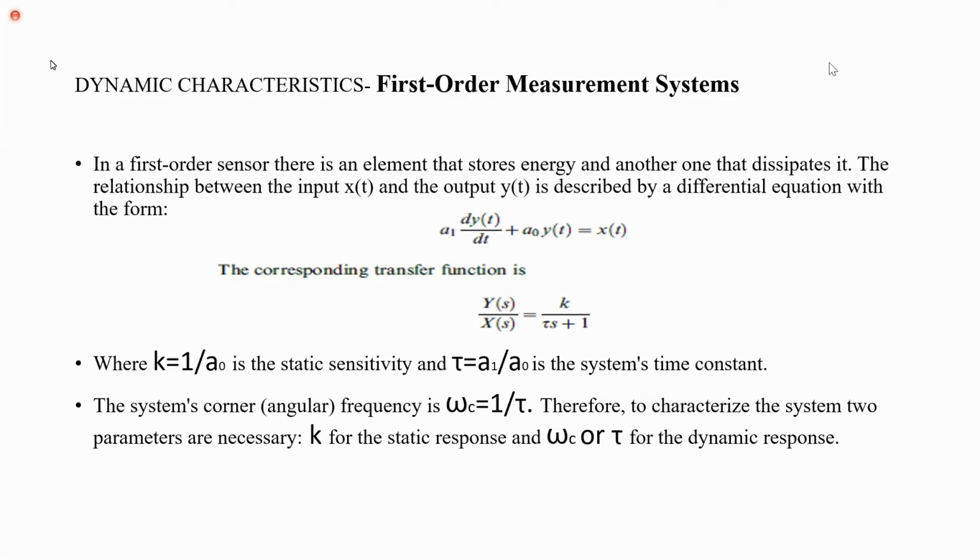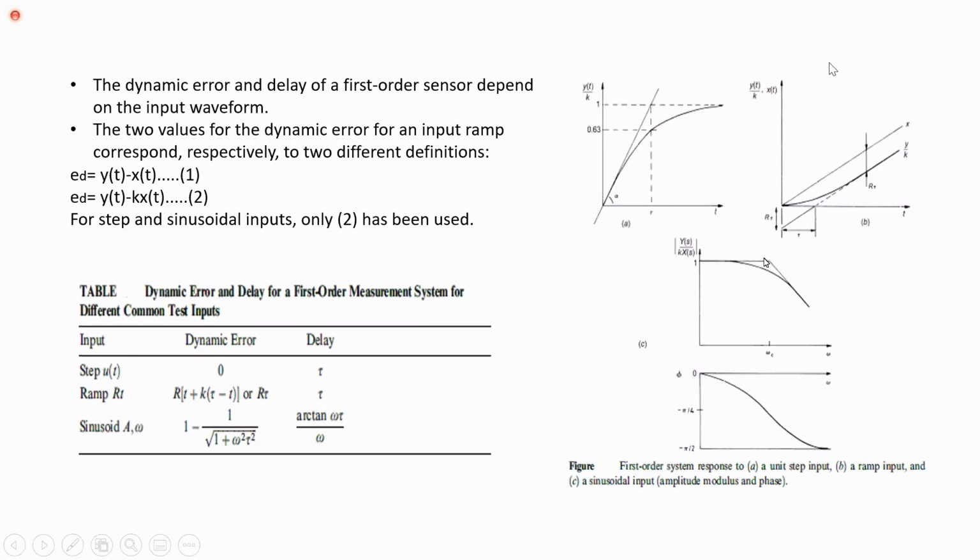So here students, we have graphical information about the first order system. If you use three different types of inputs, unit step input, unit ramp input, and sinusoidal signal. So the dotted line shows input and the dark line shows its respective output. Go through this slide, students, I will explain.